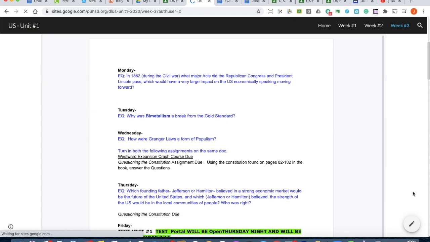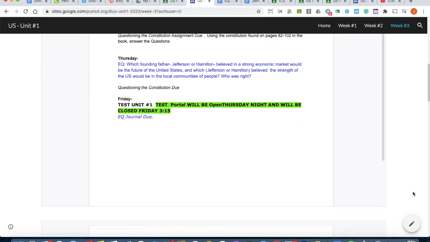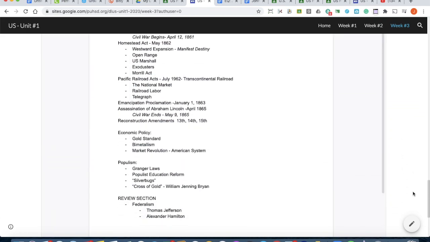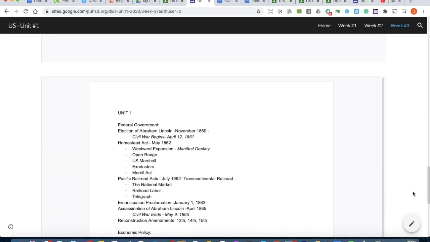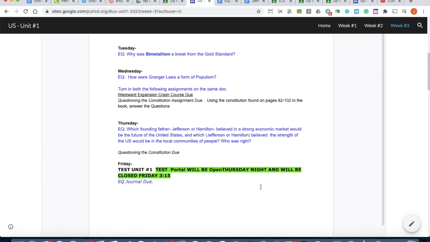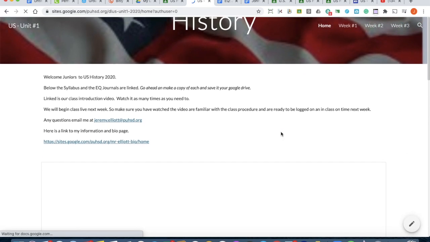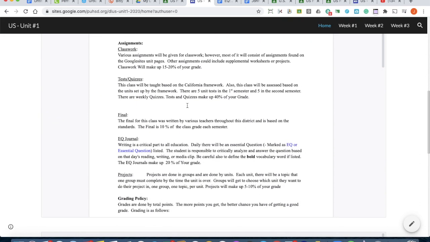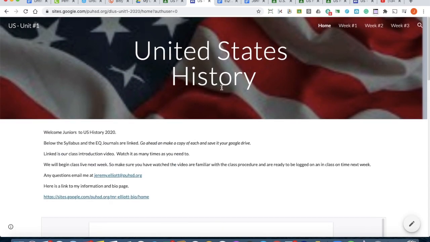And then you have the last week, which is the same thing, but the difference is your EQ journal will be due the Friday we take the test. Here are your other assignments, a review for the unit, a study guide. But as you know, we will have a test on the Friday in 3 weeks, and your EQ journal is due that day as well. If you have any questions, you can come to the main site, you can email me again, or you can just ask me.